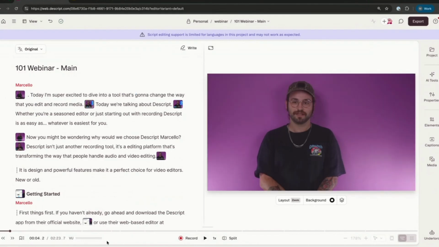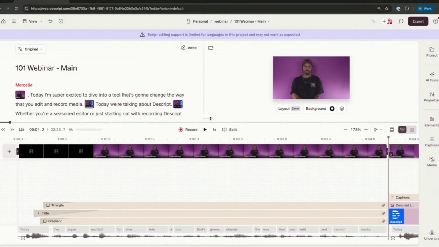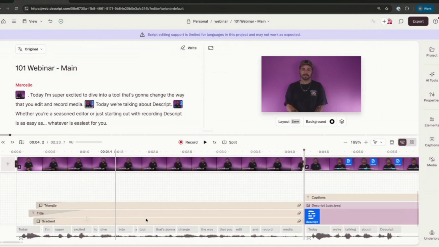Now, this is far beyond easier than a lot of the other timeline tools that I interact with. And just to show, under the hood, Descript still has a timeline editor that you would see in your Adobe Premieres or your Final Cut Pros or iMovie, whatever media editor you choose. So if you want to approach it as a timeline editor, you can do so.